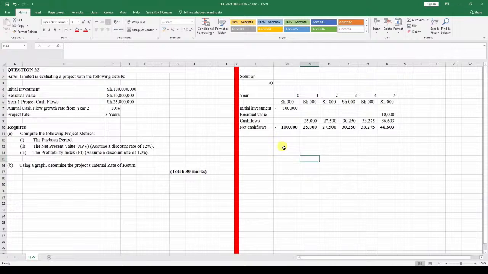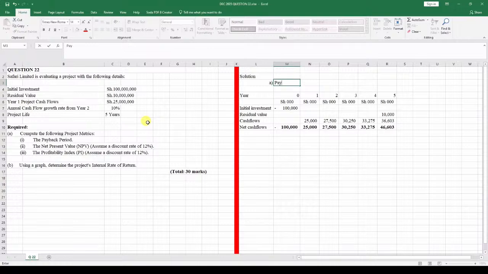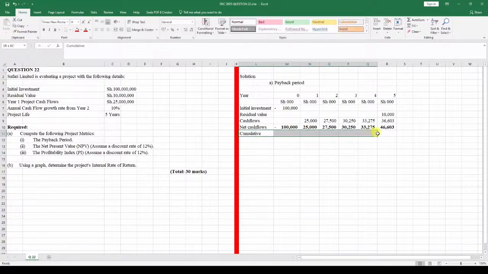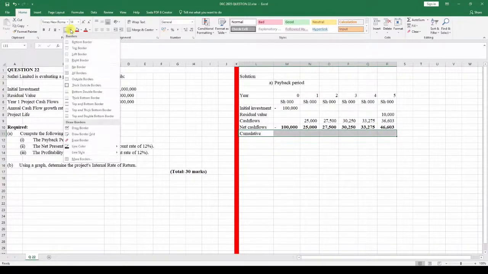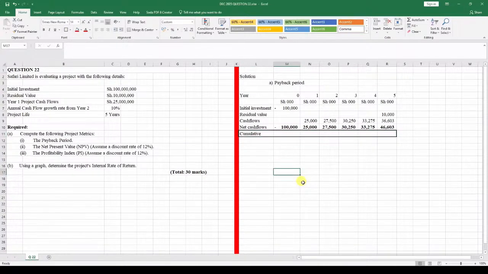Once we have that, we can then get the payback period. So over here I can write the payback period, because that's what you're looking for. This means that we need to get the cumulative values. I can just put it like that, and we come right here and put it in form of a box. So that's what you're interested in, the cumulative cash flows.